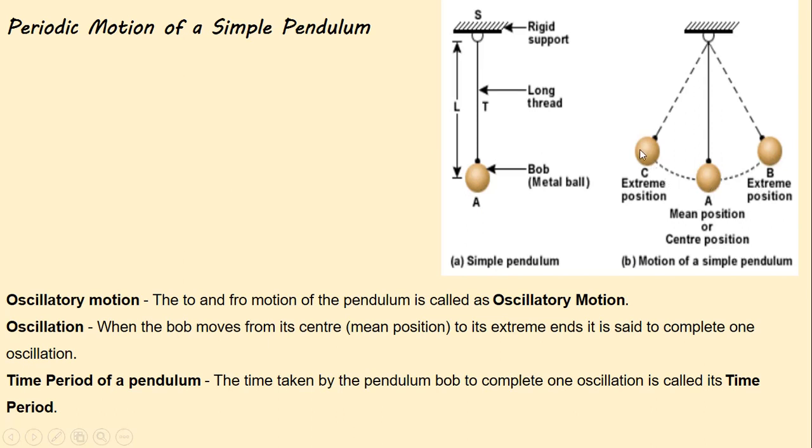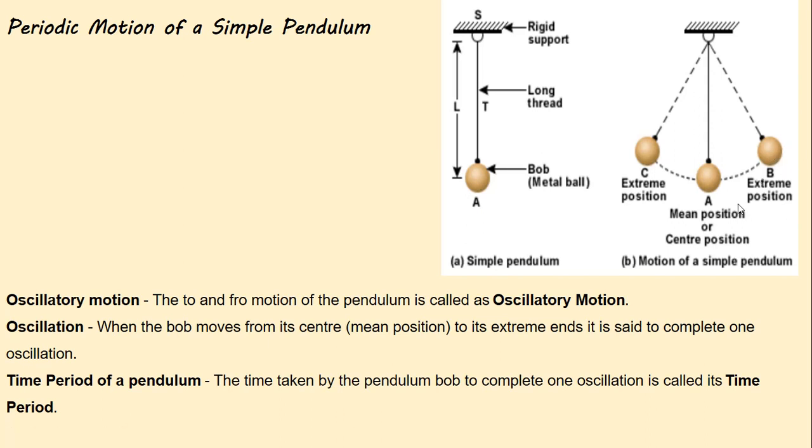This to and fro motion of the pendulum is known as oscillatory motion. The motion of the pendulum from position B to A and back to C, and from C to A and again back to B is known as one oscillation.